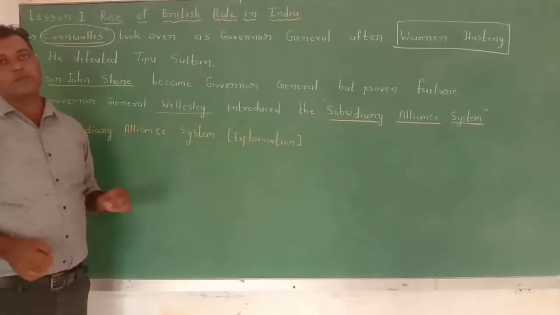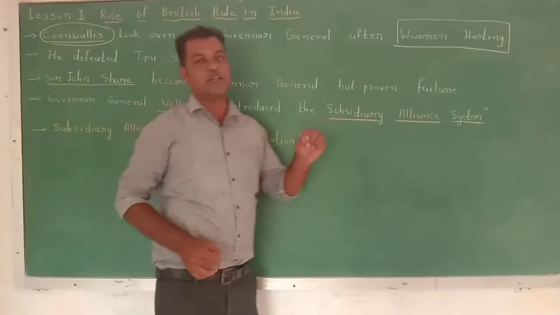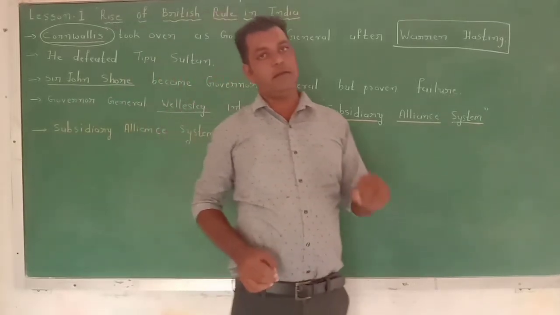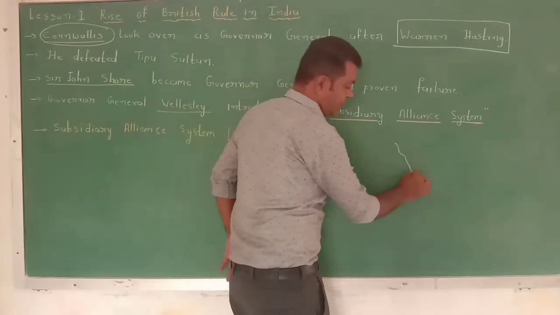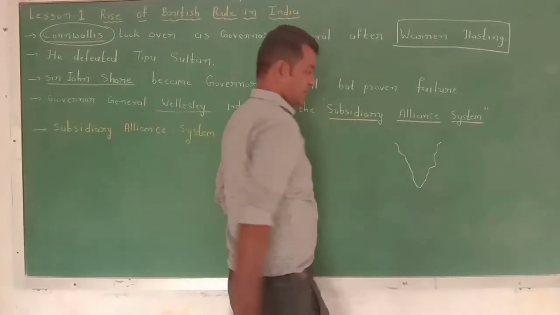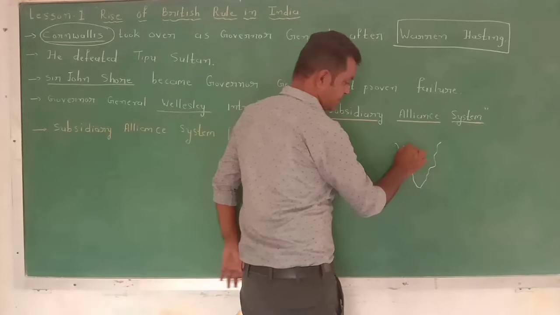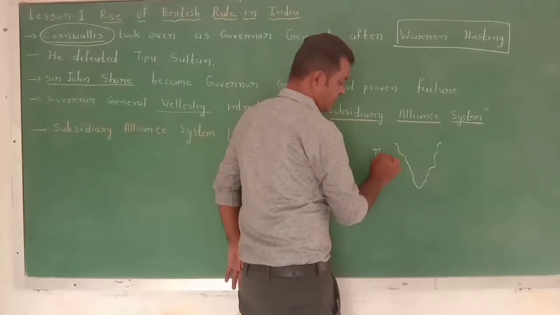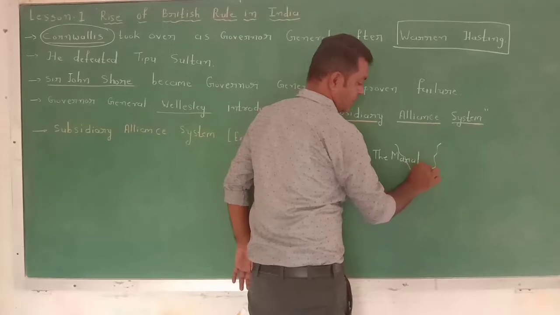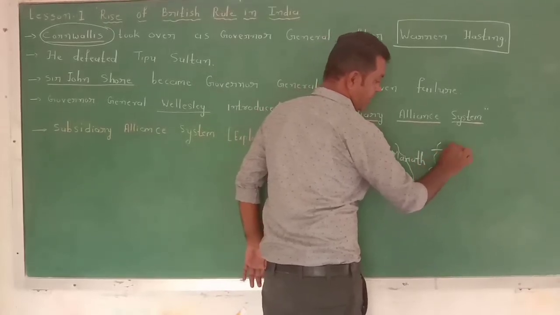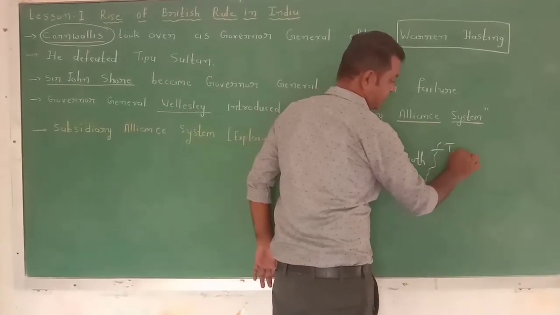So Cornwallis was the Governor General of India, and as I told you, in the southern part of India there were two powers, the Marathas and Tipu Sultan.